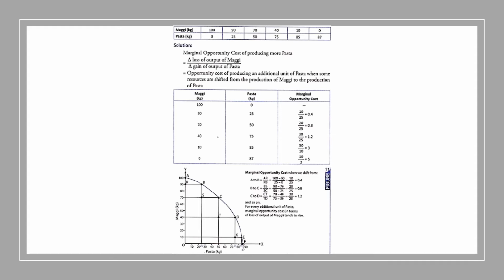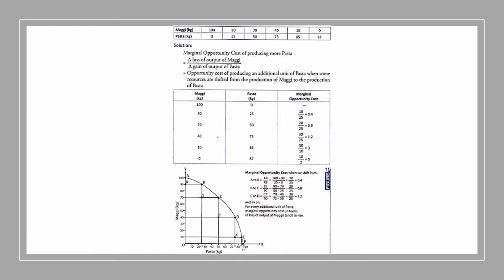So the definition of opportunity cost according to the question is the opportunity cost of producing an additional unit of pasta when some resources are shifted from the production of Maggi to the production of pasta. This is how you can calculate. Just write the amounts in vertical form: Maggi, pasta and MOC. Maggi is the sacrificing good, or the loss. Pasta is the gaining good here.